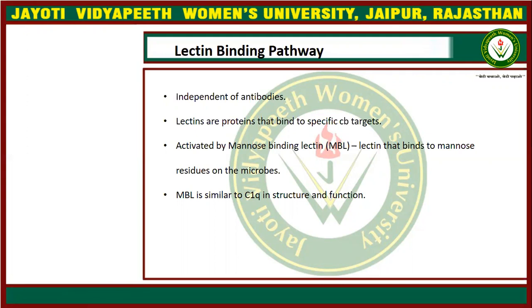What are lectins? Lectins are proteins which bind to carbohydrate targets present on microorganisms such as bacteria and fungi. So these lectins will bind to any pathogen and recognize the microorganism. This pathway is directly dependent on the lectin, and mannose binding lectin is the first binding lectin.